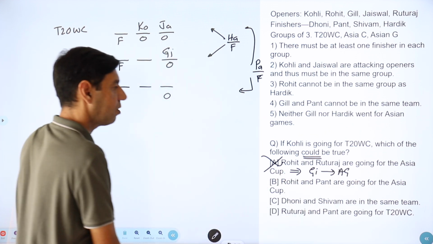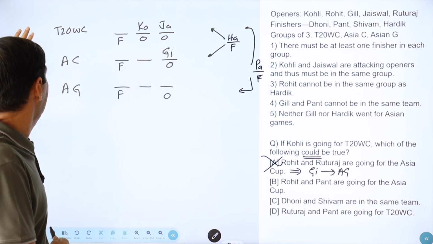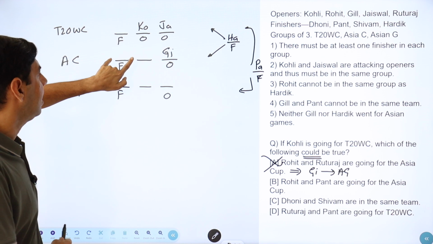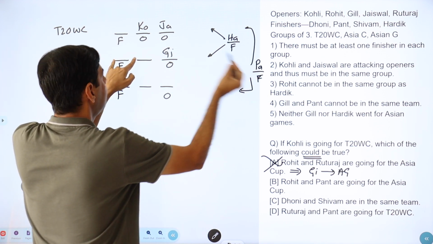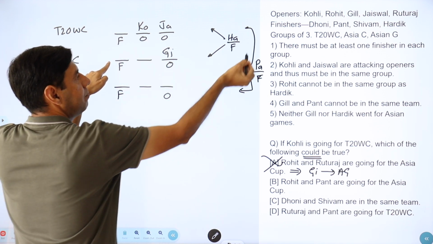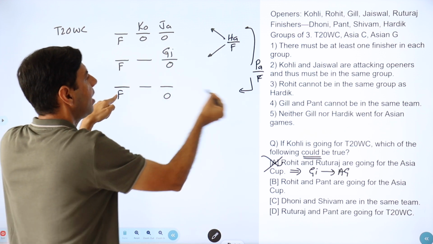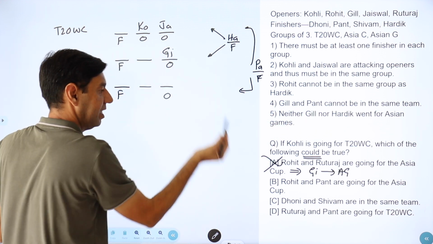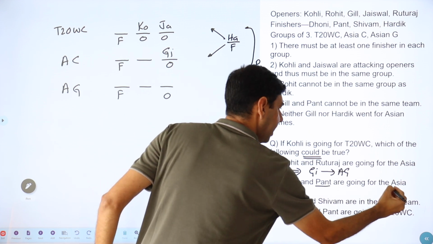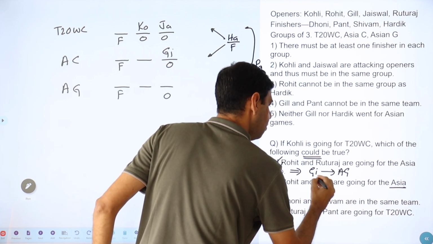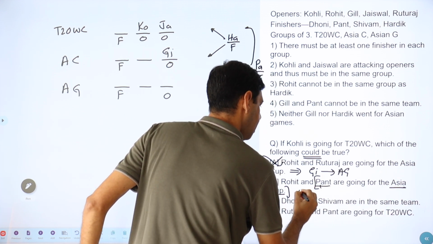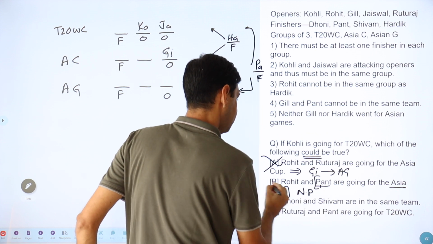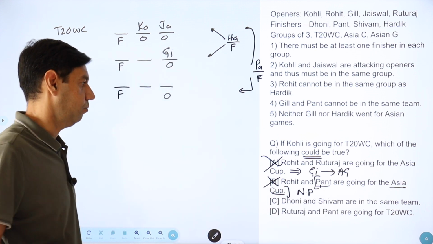Rohit and Pant are going to Asia Cup. Asia Cup, Rohit and Pant. That is also not possible. Pant cannot go to Asia Cup. Pant has to either go there or here, because Gill has to go to Asia Cup and Gill cannot go with Pant. So Pant going to Asia Cup, this is not possible. So if it's not possible, this cannot be true.